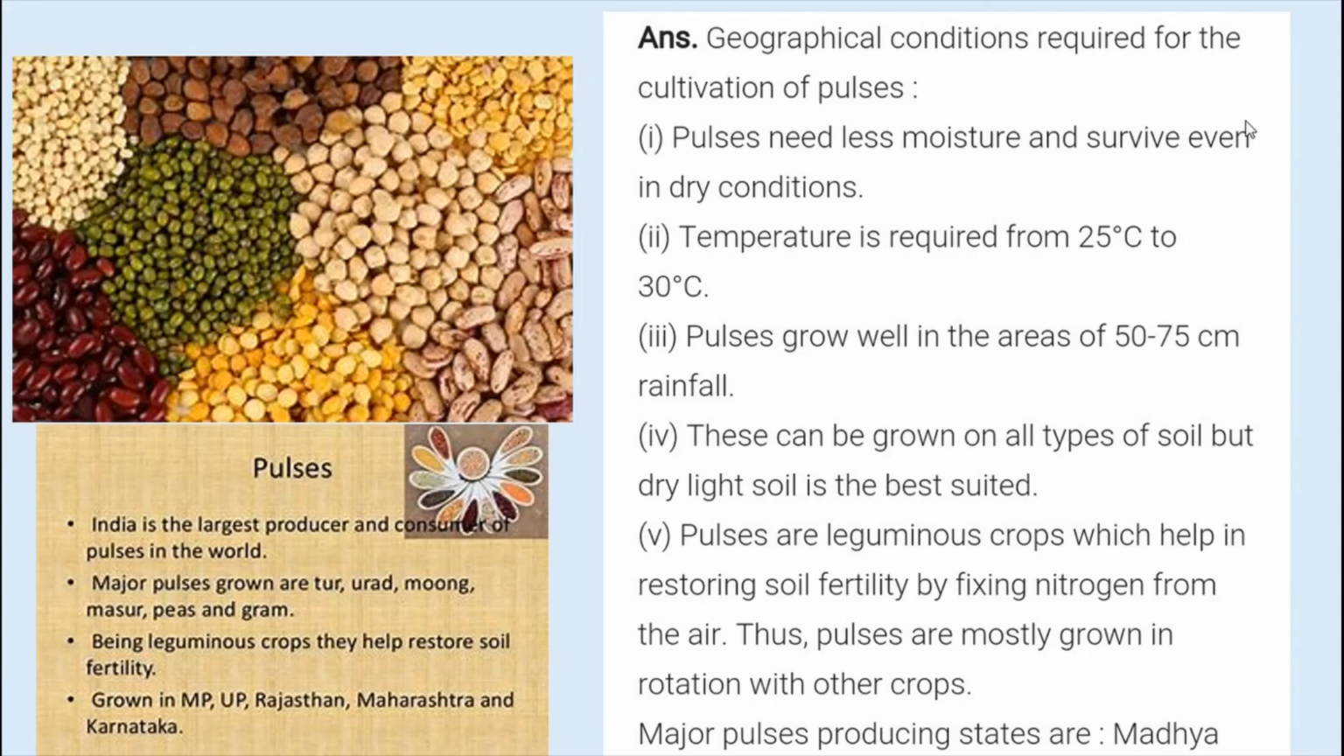Yes, major pulse producing states in India are Madhya Pradesh, Uttar Pradesh, Rajasthan, Maharashtra and Karnataka. So these are the major pulse producing states in India. What are the major pulse producing states in India? Madhya Pradesh, Uttar Pradesh, Rajasthan, Maharashtra and Karnataka. Okay, fine.